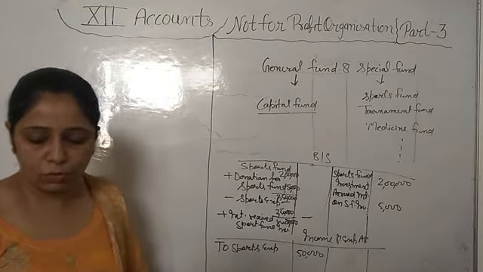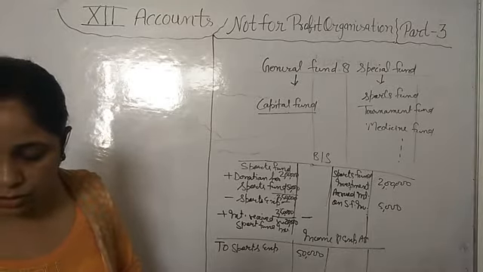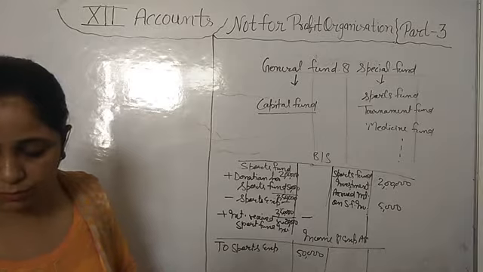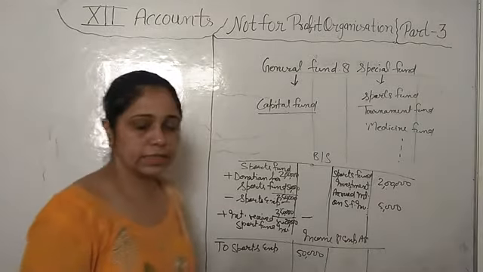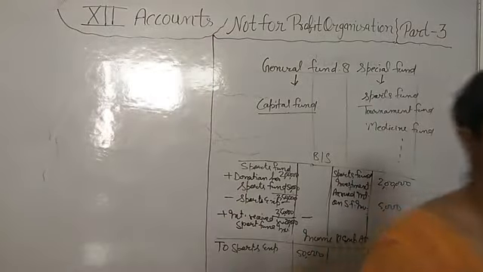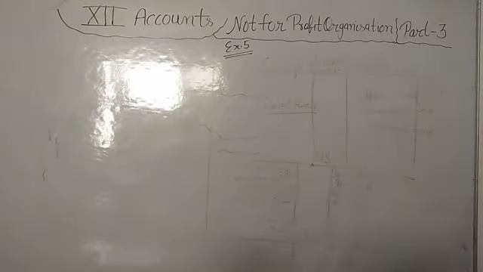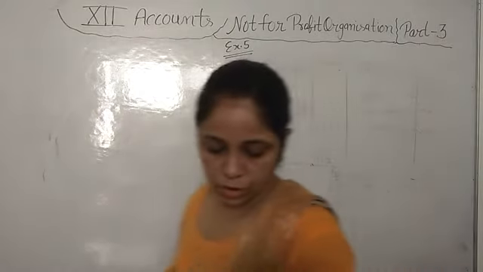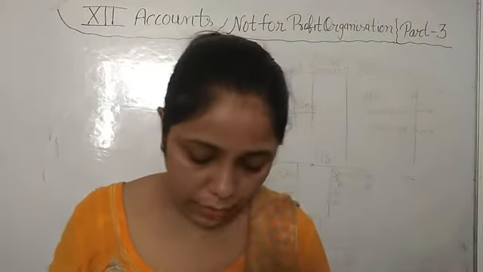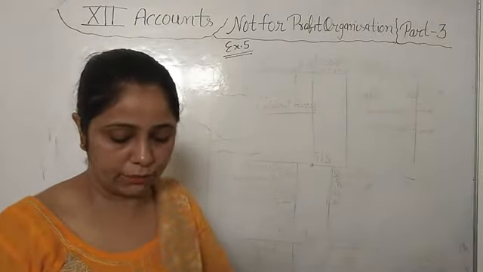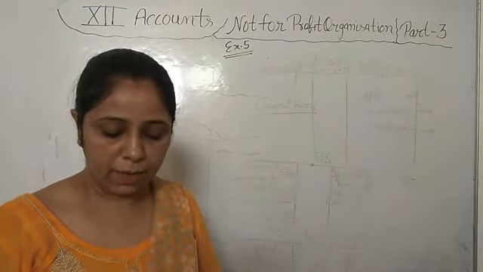Okay, now we will do one question related to this. Question number 5, open your book. Question number 5, prize fund. Yes students, example number 5 in your book. Show how you will deal with the following items while preparing the income and expenditure account for the year ending 31st March 2019 and the balance sheet on that day.